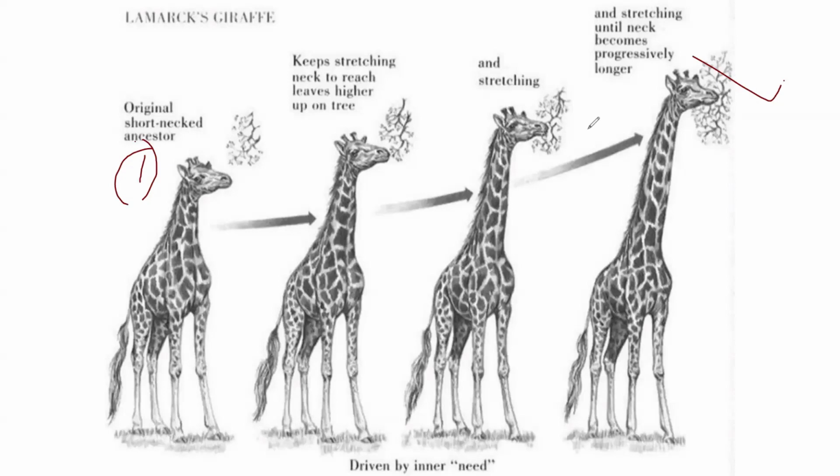In other terms, we call it the theory of use and disuse, or Jean-Baptiste Lamarck's theory. And as I said, this theory was proposed by Jean-Baptiste Lamarck in the year 1809. What he is trying to say is, assuming that during my lifetime I understand the concept of chemistry, then my children will also inherit that chemistry knowledge.